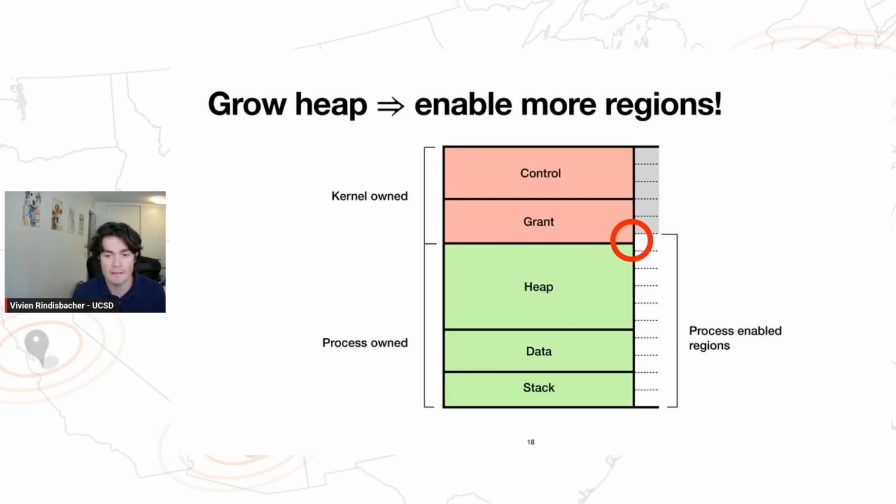And here, the last enabled MPU region covers both the heap and the kernel-owned grant region. And this is, somewhat obviously, bad because now the process can actually access kernel memory. And this just totally breaks isolation.